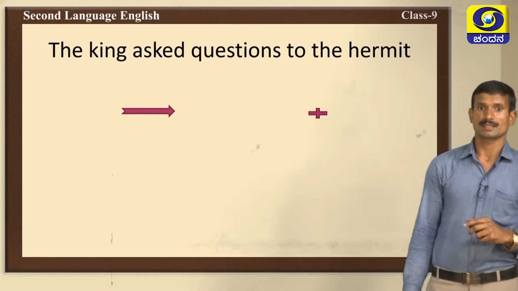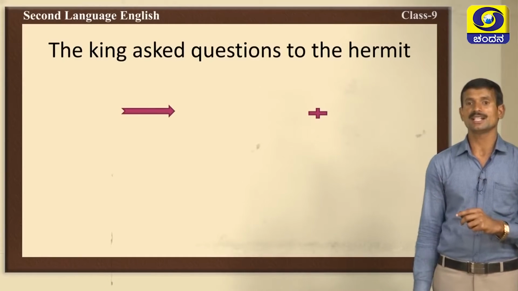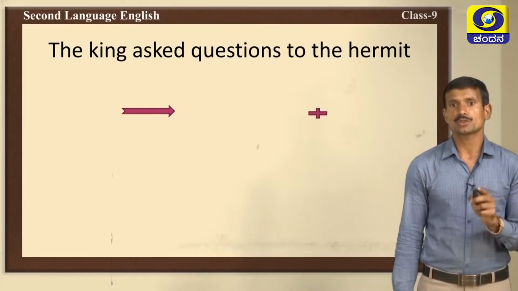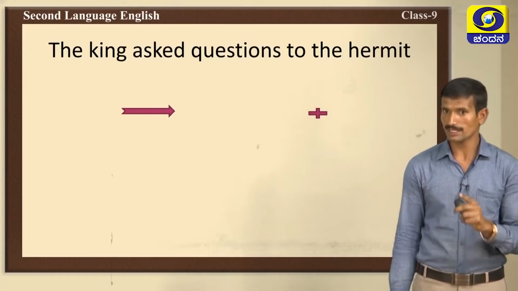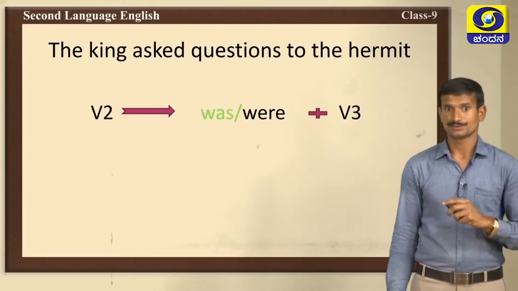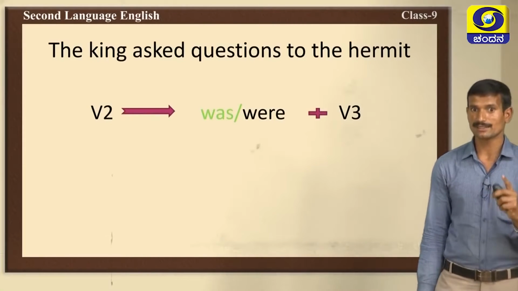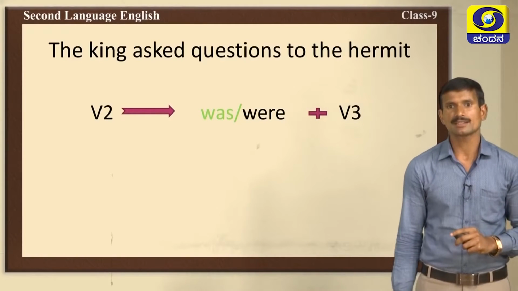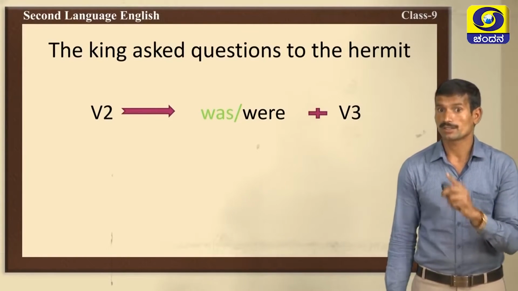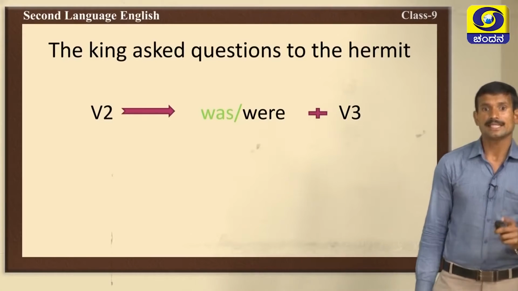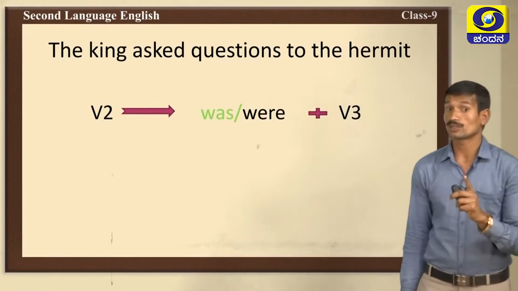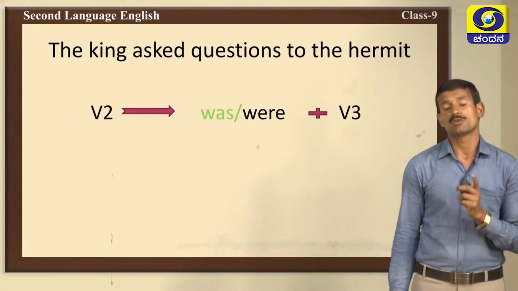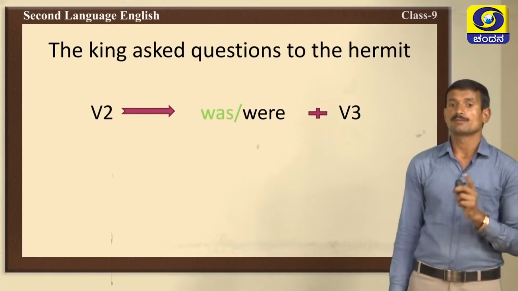Now, the king asked questions to the hermit. This question is related to the lesson. The king asked questions to the hermit. Here the subject is the king. Very good. Asked is a verb. Next, object, questions. The king asked questions to the hermit. Follow this formula. Verb 2 changes into was or were plus verb 3.